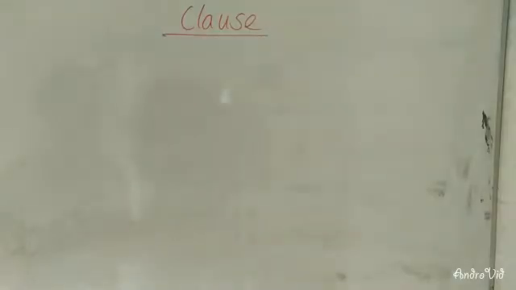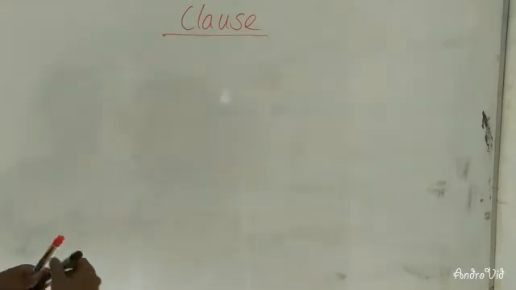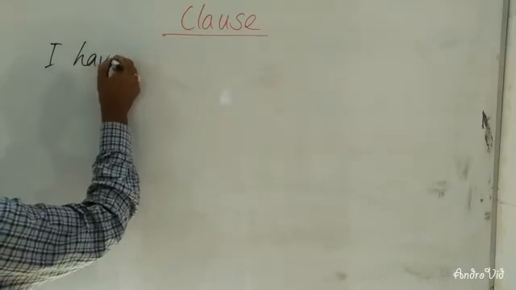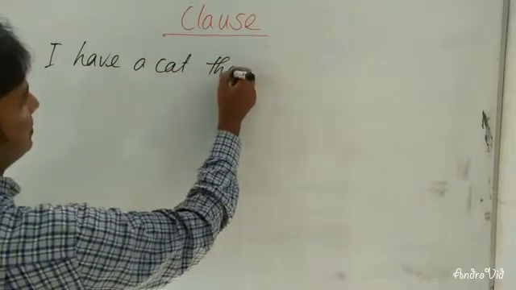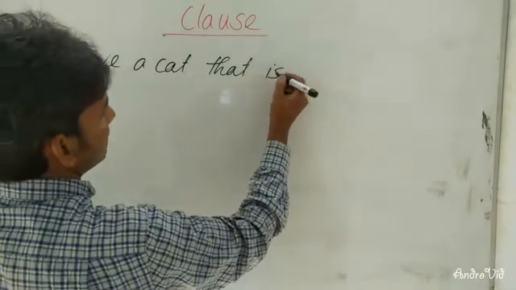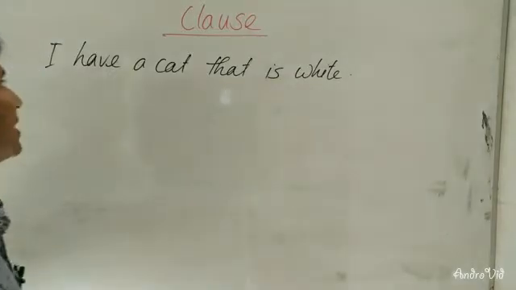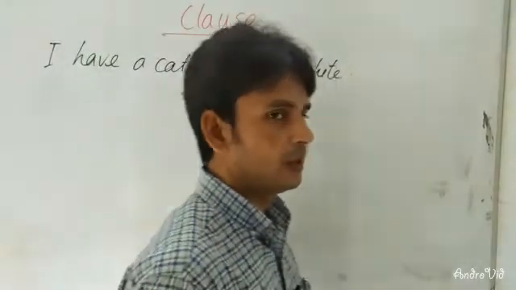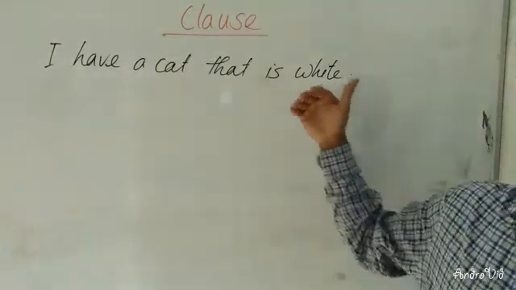Let's see a sentence. I have a cat that is white. Dear learners, you can see here that I have a cat that is white.